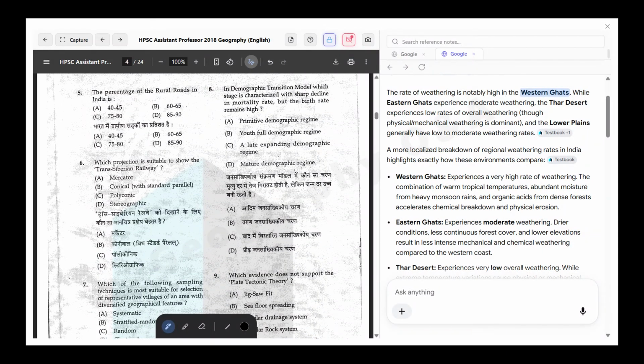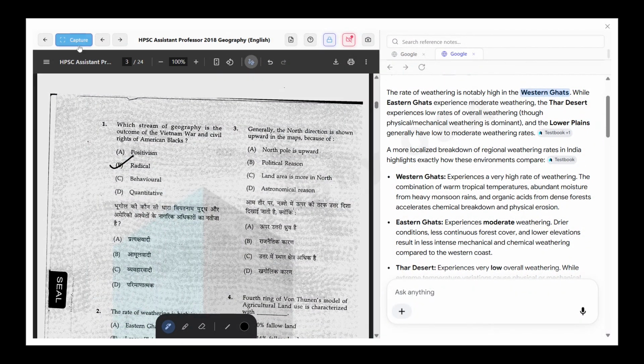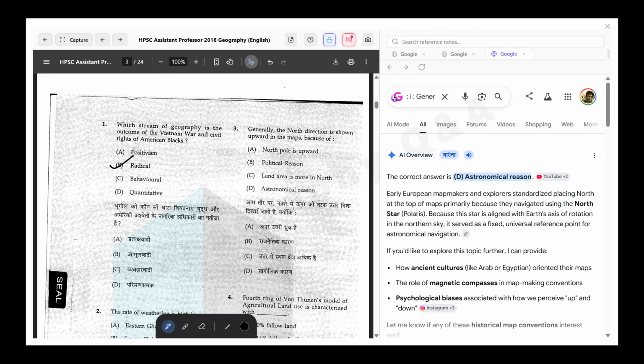Now, the next question: generally the north direction is shown upward in maps because the North Pole is upward, for political reasons, land-sea distribution being more in the north, or astronomical reasons. So it is purely a political decision. Actually, astronomical decision, sorry.